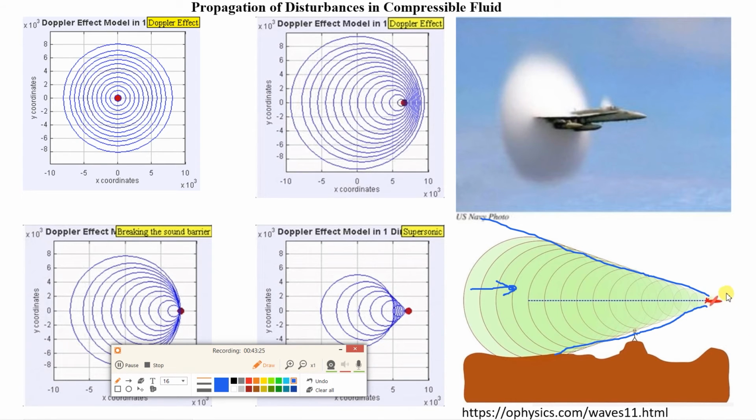In front of the aircraft this will be the zone of silence, and this zone will be the zone of action. But this is in the case of which aircraft? In the case of a supersonic aircraft.